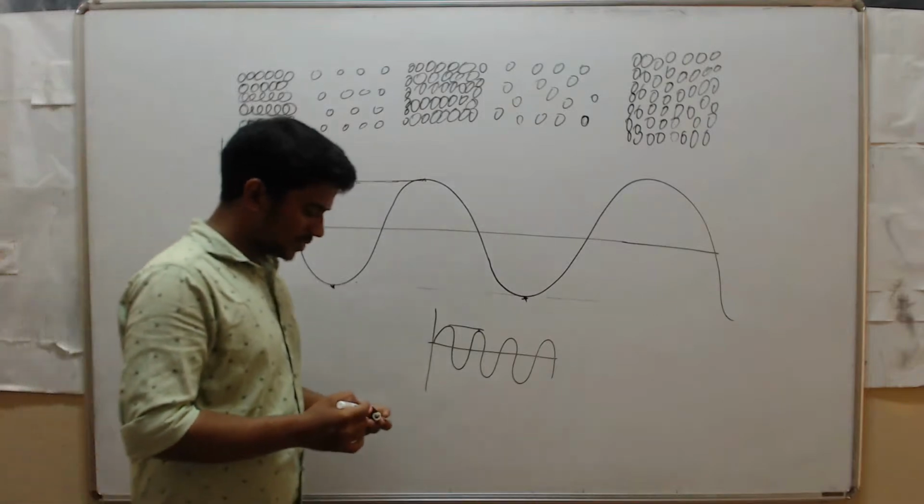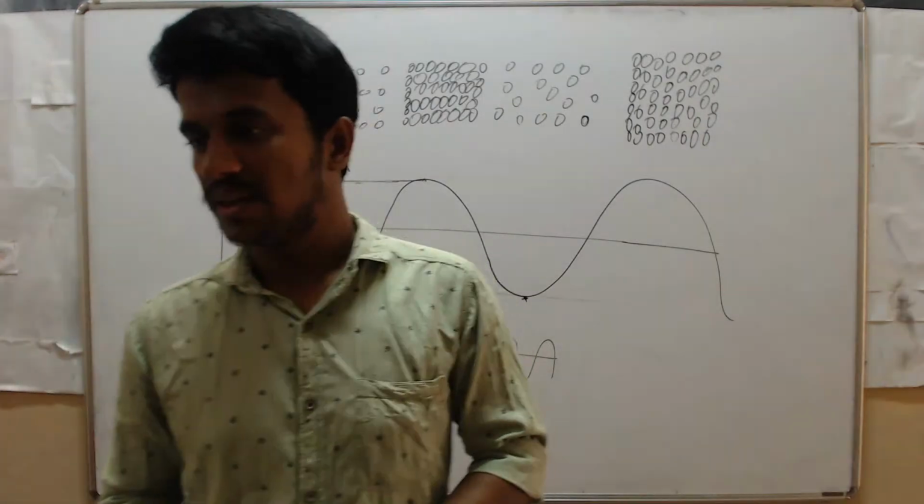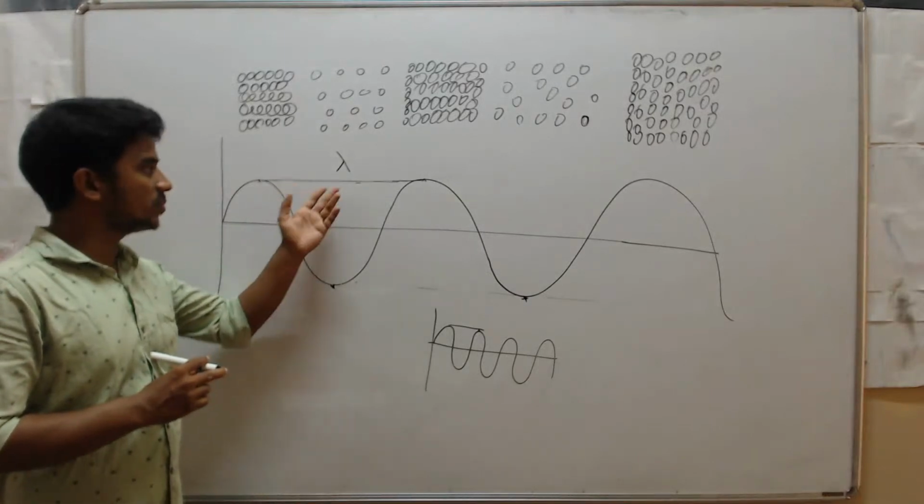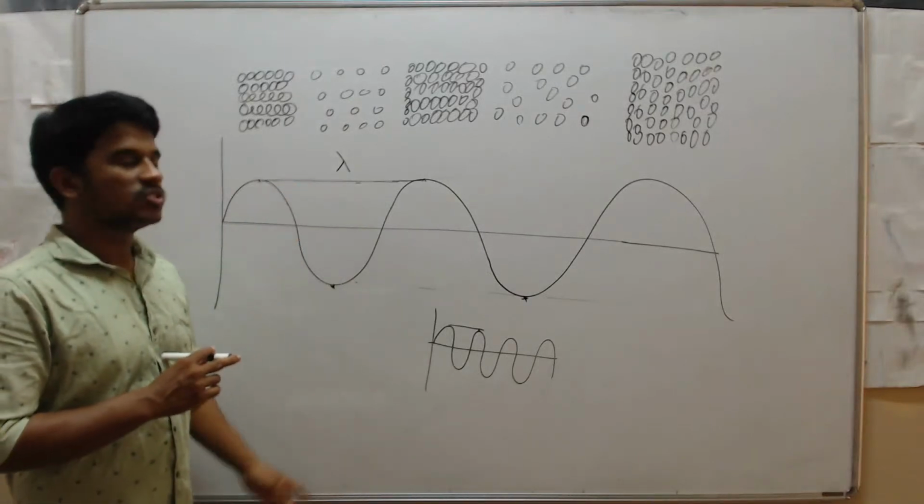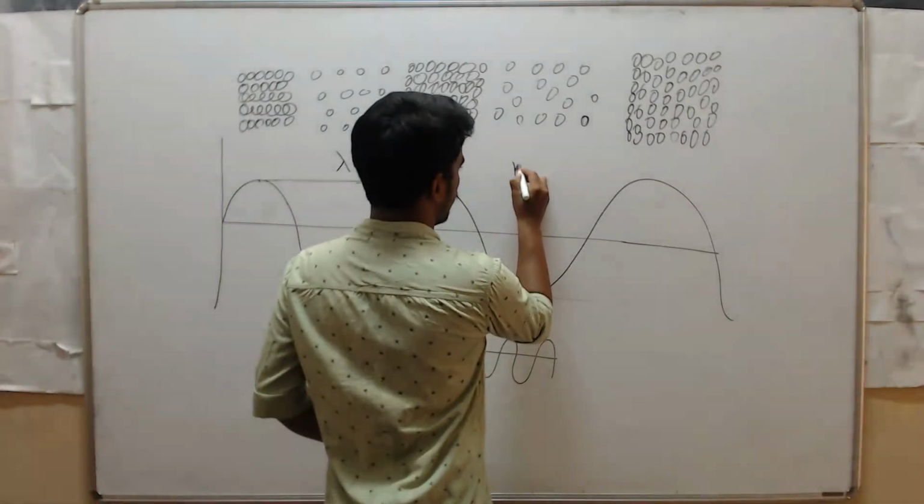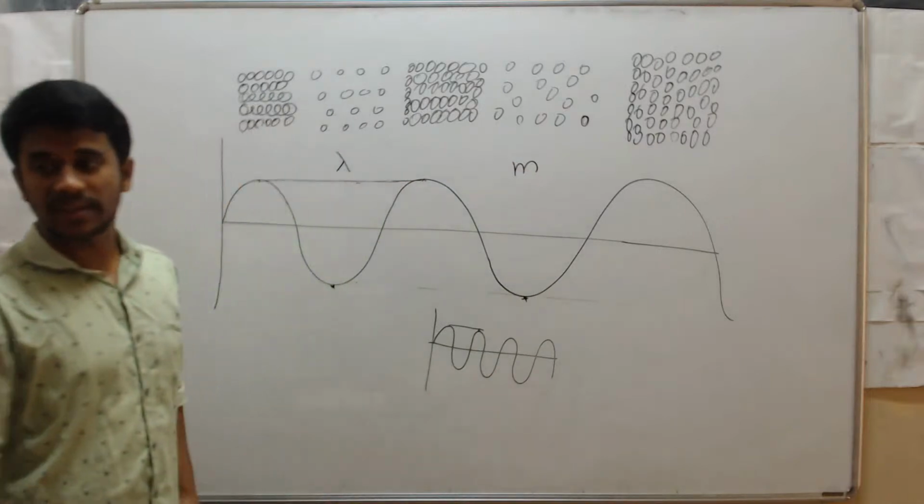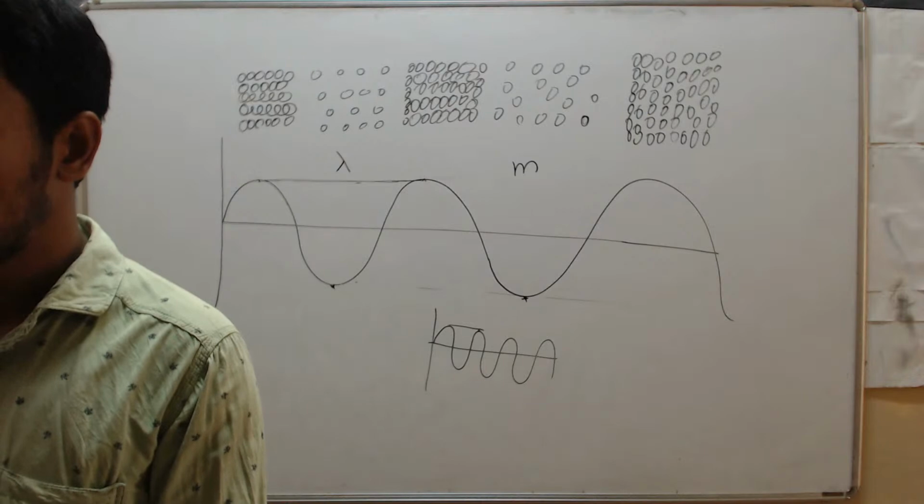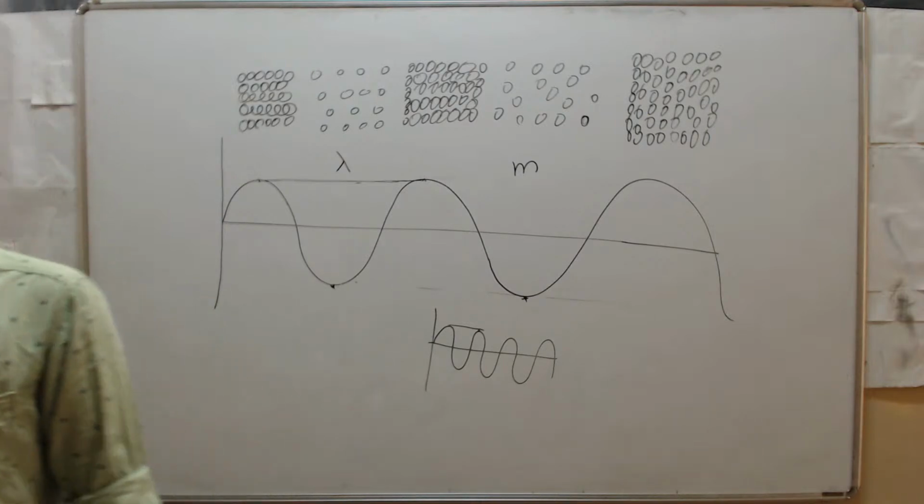Then what is the SI unit of wavelength? Wavelength means the distance between two successive crests. So here we are measuring distance only, right? So that's why the SI unit of wavelength is meter. Clear? The SI unit of wavelength is meter.